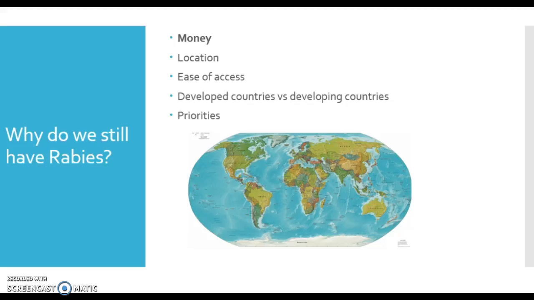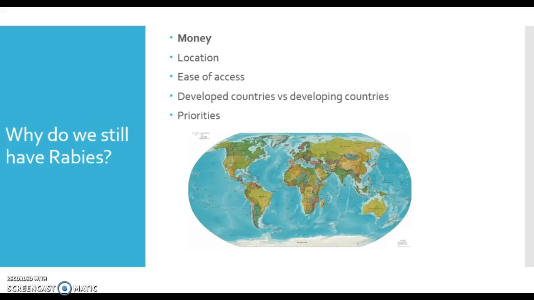Why do we still have rabies? The biggest issue is, of course, money. Vaccines and the rabies immunoglobulin cost quite a bit of money, and many of the countries that actually need it can't afford it. Some other issues are location and ease of access. Developed countries tend to forget about rabies as it doesn't occur every day, so we need to remind them that it is still an issue.